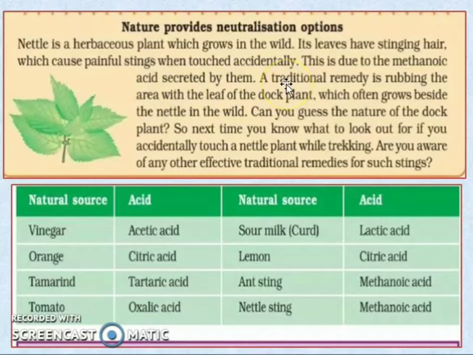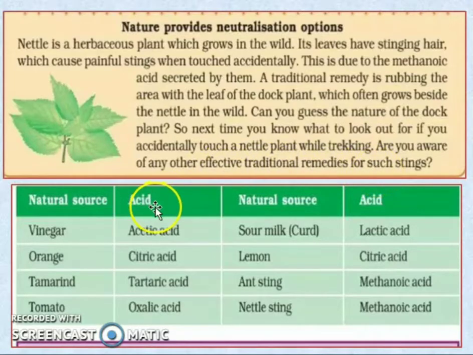An additional remedy is rubbing the area with the leaf of a dock plant, which often grows beside the nettle in the wild. Can you just guess the nature of the dock plant? So sometimes you know what to look out for if you accidentally touch a nettle plant. Are you aware of any other effective traditional remedy for such a sting?